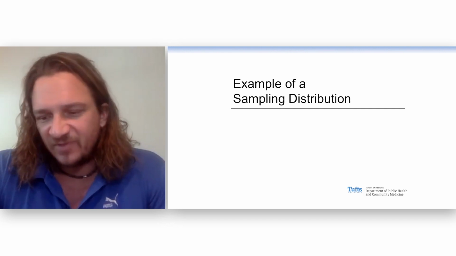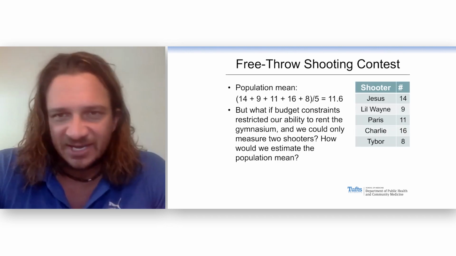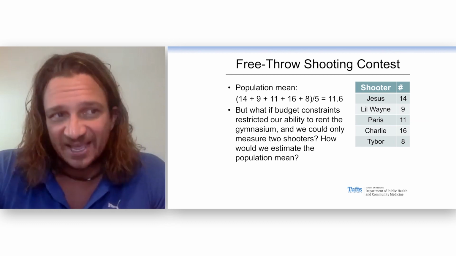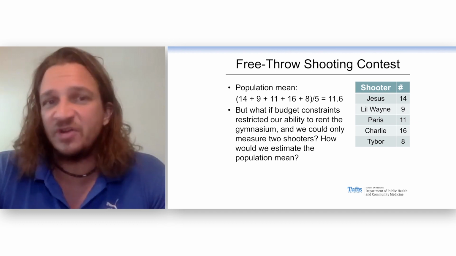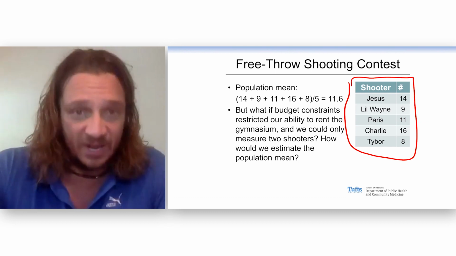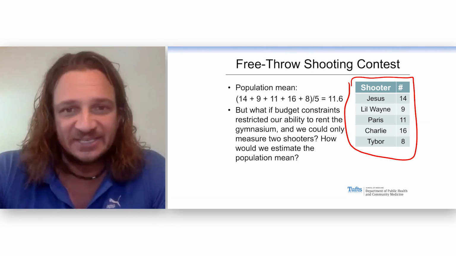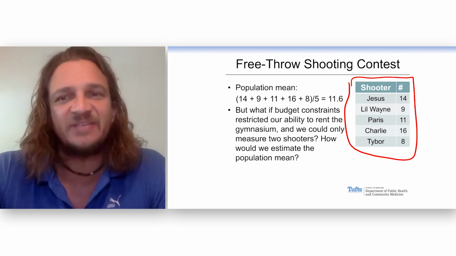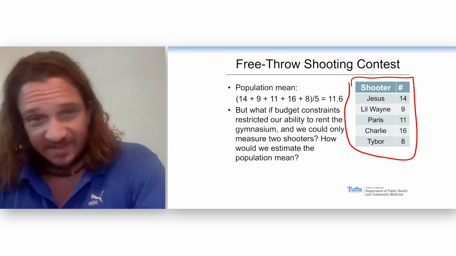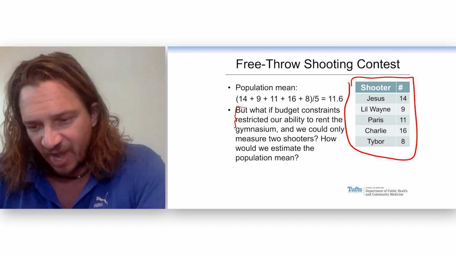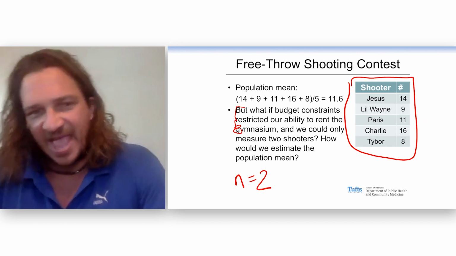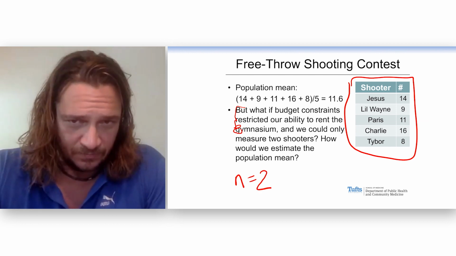So we talked about the idea of sampling distribution of means. Let's imagine for a second that our population is very small. Let's say we have a population that has only 5 people in it. And let's say the thing we're trying to estimate is the ability to shoot free throws, basketball. So here's our population. Now, let's say, this sounds kind of real world, we have budgetary constraints. We can't rent the gym. We can only take a sample of n equals 2.